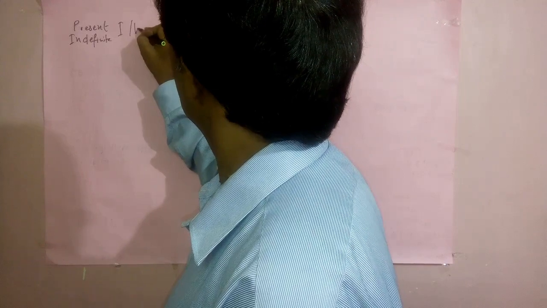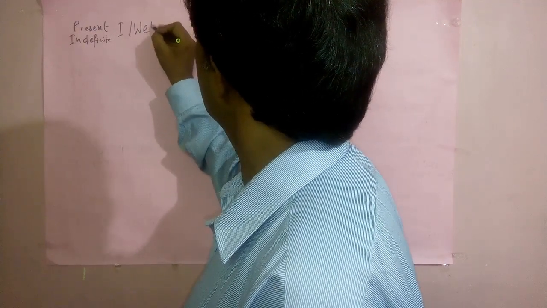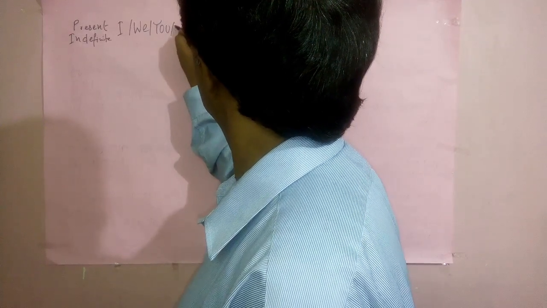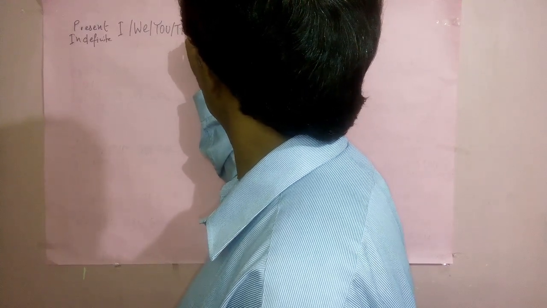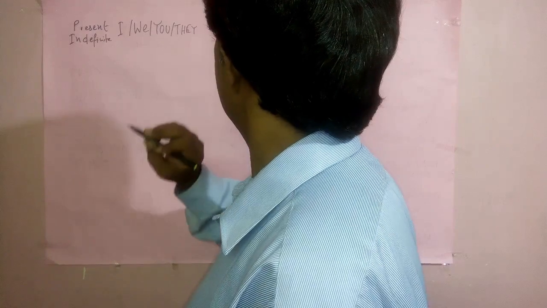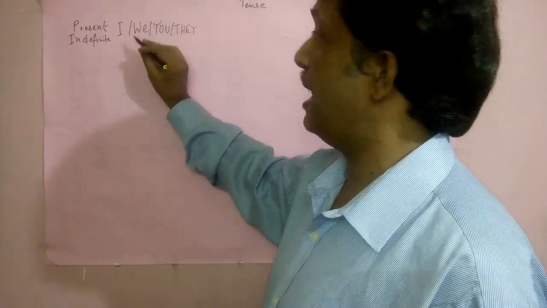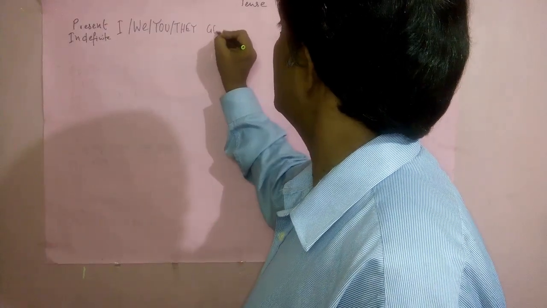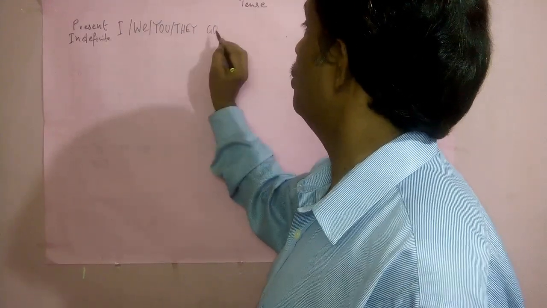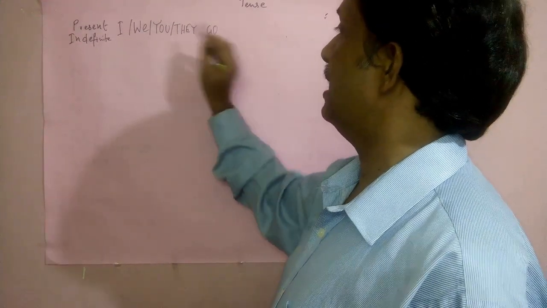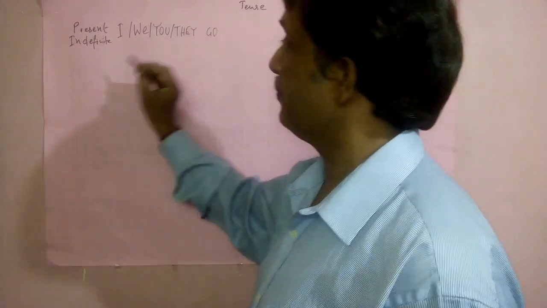Now what is that? I, we, you, they. We use go. That is I go, we go, you go, they go. I go there, we go there, you go there, they go there.